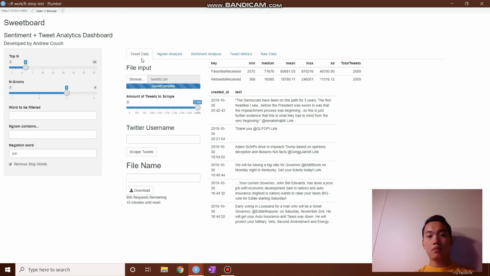Finally, I am going to be adding some more features and some more tabs, specifically a random sampling feature that would sample random tweets, and it could stream in tweets, so you could analyze basic sentiment through that. I hope you learned a little more about Sweetboard, and I also hope that you can use it and conduct some great analysis.